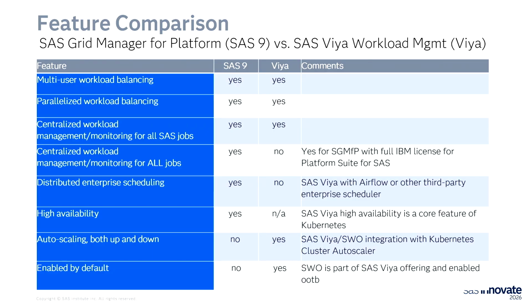Auto scaling, both up and down. This is where SAS Workload Orchestrator on Viya really starts to shine. We could not do that in SAS 9. Partly, you normally had a physical set of hardware, but we just didn't have the capability to do it.